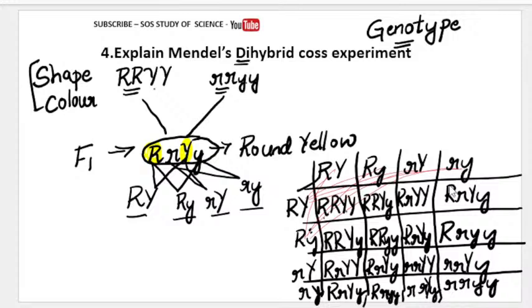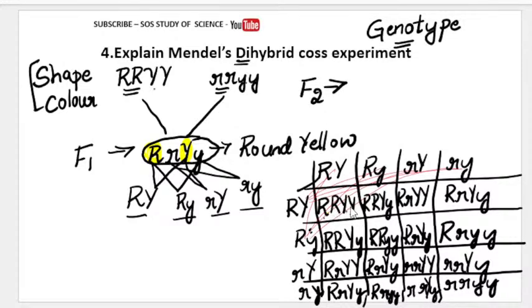Yes, fine. So now these are the offsprings which we got in the F2 generation. So these are all the offsprings of F2 generation. So what do we get in F2 generation? We need to identify what we have got. Already I told you the phenotypic ratio, right? So let us now look at how many offsprings are round yellow, or how many different types of offsprings we got. See, what is there: capital R, capital Y, capital Y.